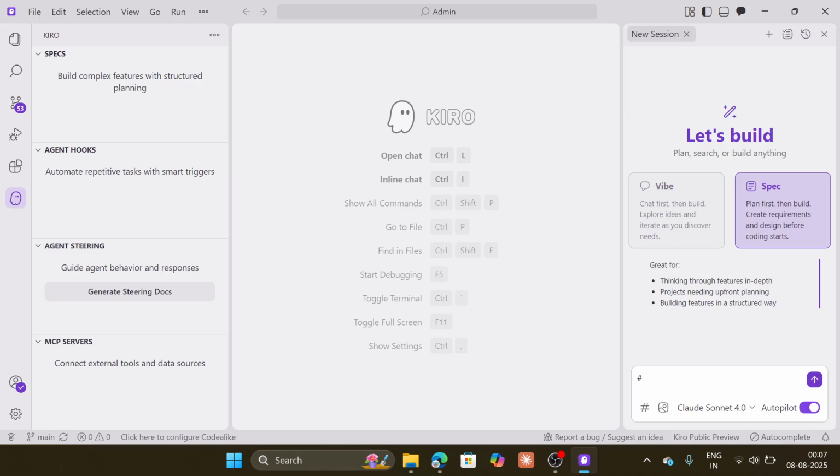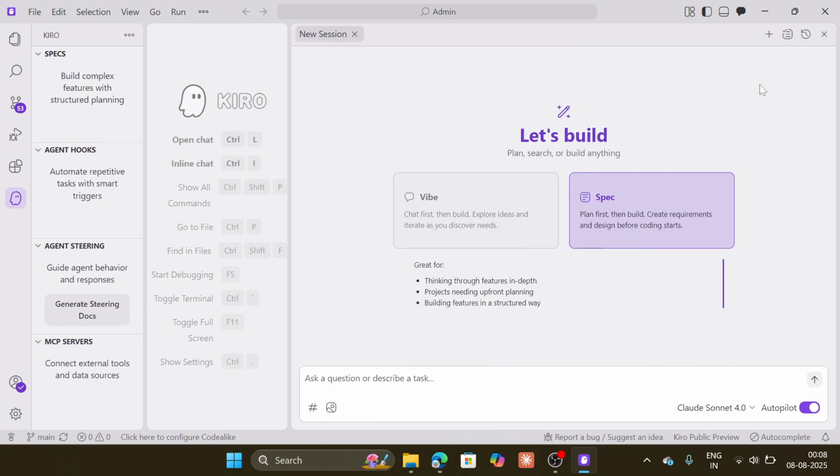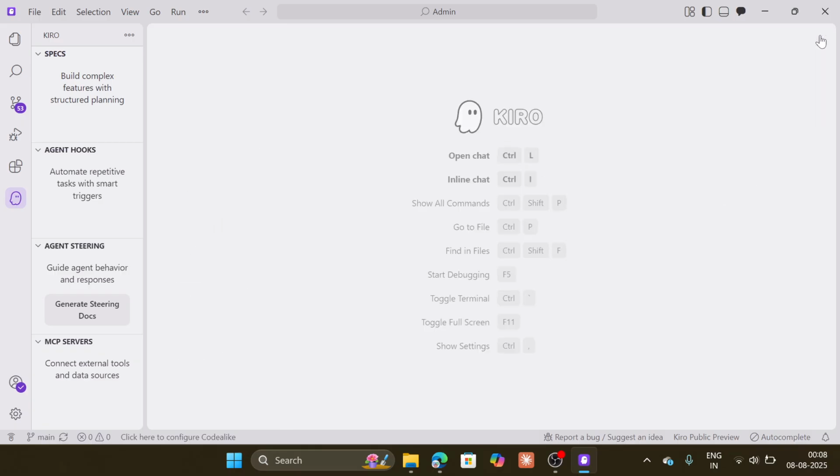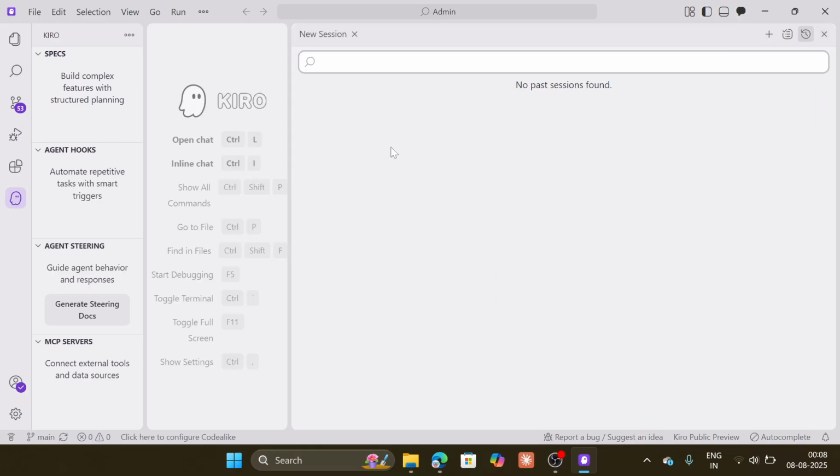Thinking through a feature in depth for a project. This is vibe, rapid exploration for testing and building, then where requirements are unclear, this is spec mode, and autopilot. What can I see in autopilot and not in autopilot mode? This is the Kiro public preview. I didn't see any limit yet. Here we can define our task and we are good to go. Here we can define a new session also. Here we can see the history. This is the Kiro icon and the MCP server we want to take.